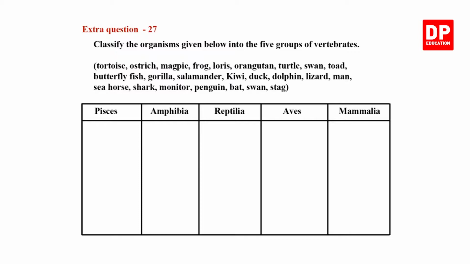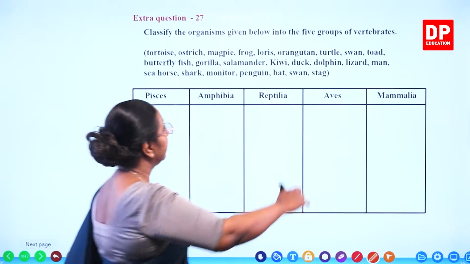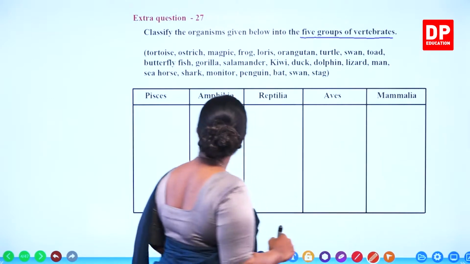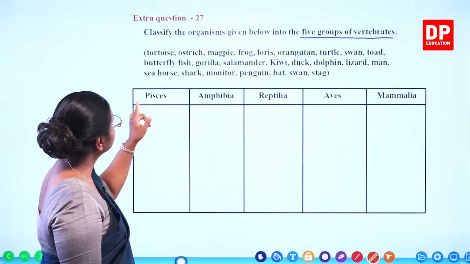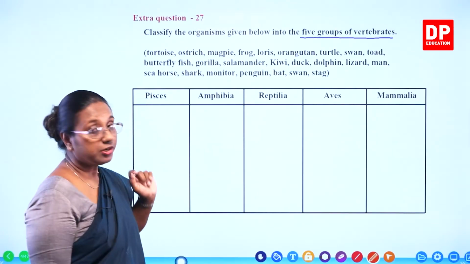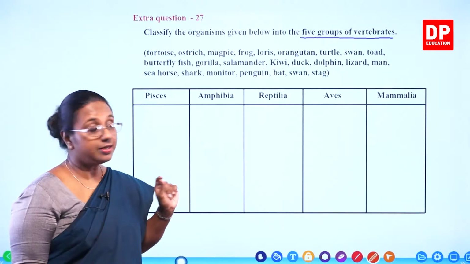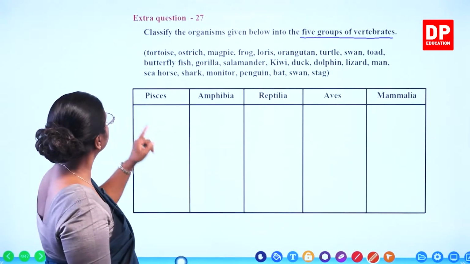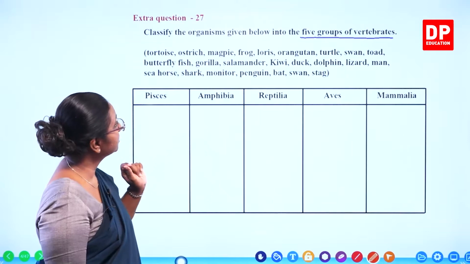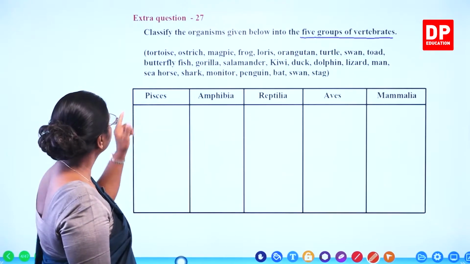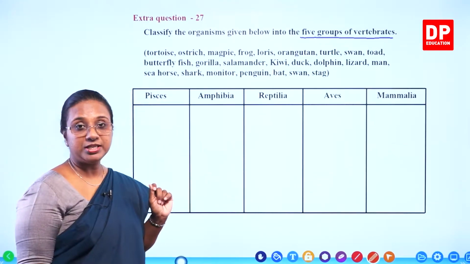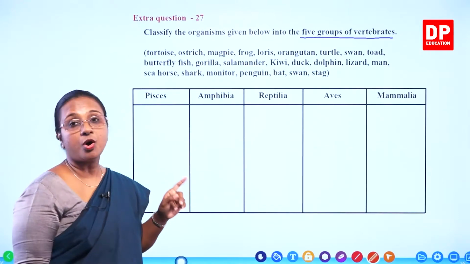Extra question 27. Classify the organisms given below into the 5 groups of vertebrates. So here again the 5 groups of vertebrates. Here you can see the organisms given: tortoise, ostrich, magpie, frog, loris, orangutan, turtle, swan, toad, butterfly fish, gorilla, salamander, kiwi, duck, dolphin, lizard, man, seahorse, shark, monitor, penguin, bat, swan and stag.